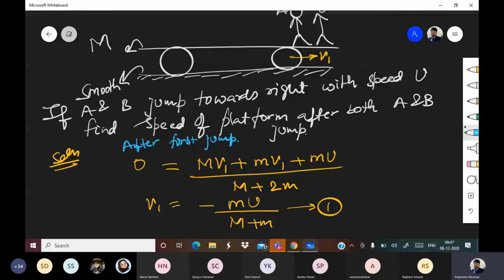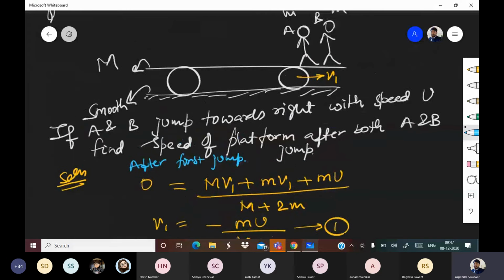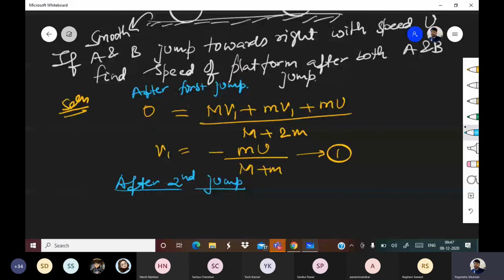Now after second jump, this is after first jump. After second jump, so what will happen? Now we are assuming that the velocity becomes v2, but this time there is a problem. And what is the problem?